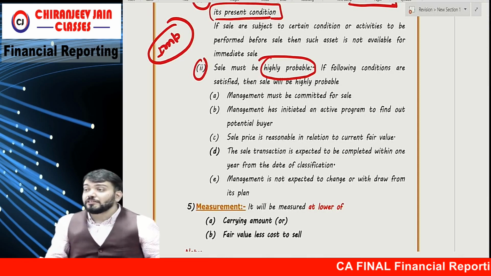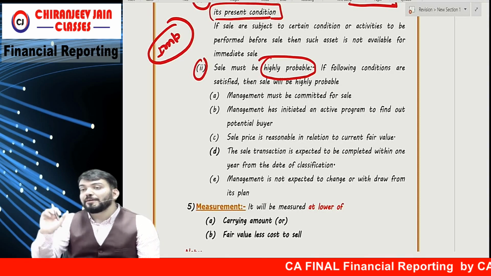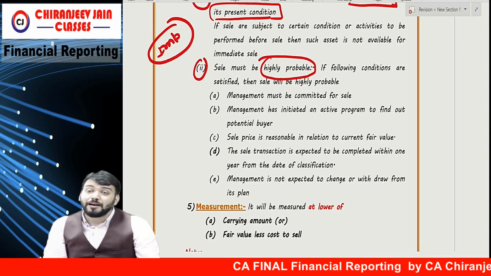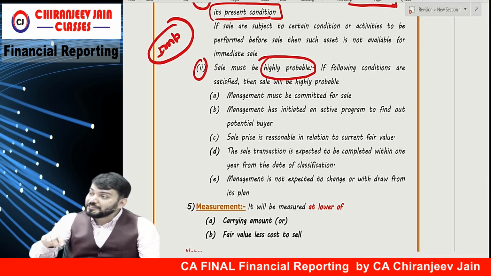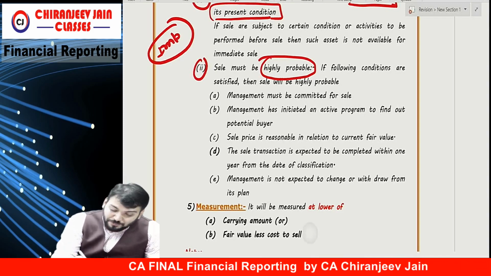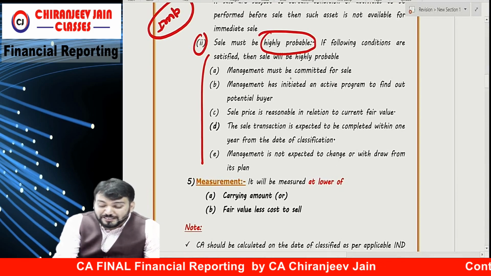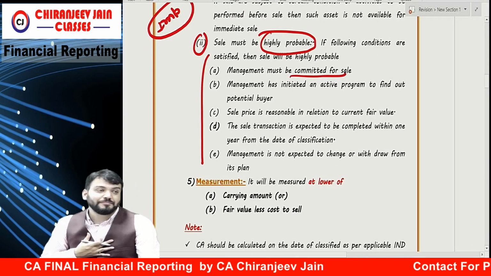So sir, how will we understand it is highly probable? Well, if 5 conditions are satisfied, it will become highly probable. Everything is given in days only. So what are the 5 conditions? Management must be committed for sale.